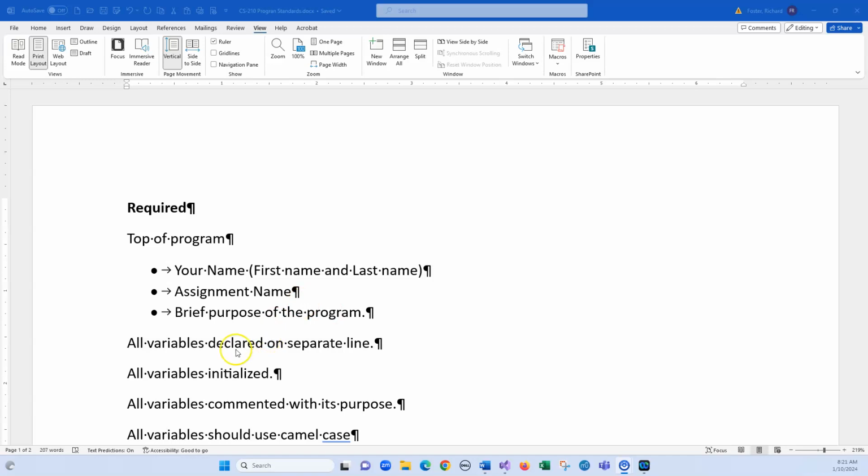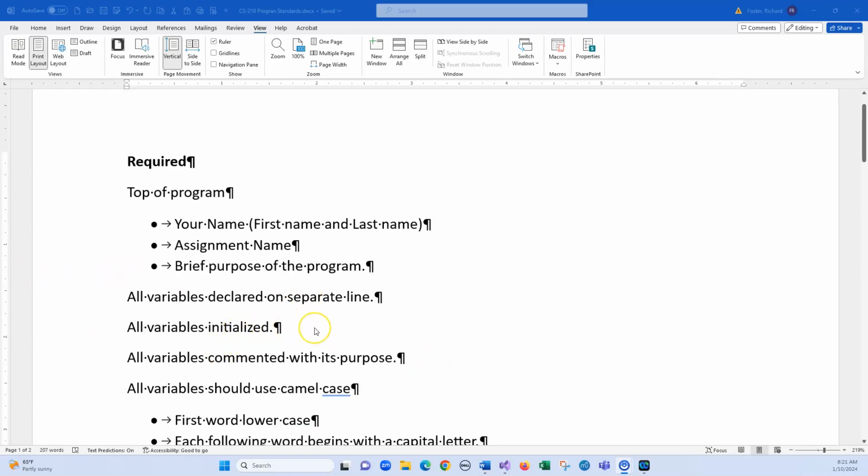All variables should be declared on a separate line. Now, I totally understand that C++ could care less about it. I also understand that Zybook shows you how to do it that way as well, but it is not good programming. Because it's allowed to do doesn't mean it's a very good thing to do. So let's also look at the next line.